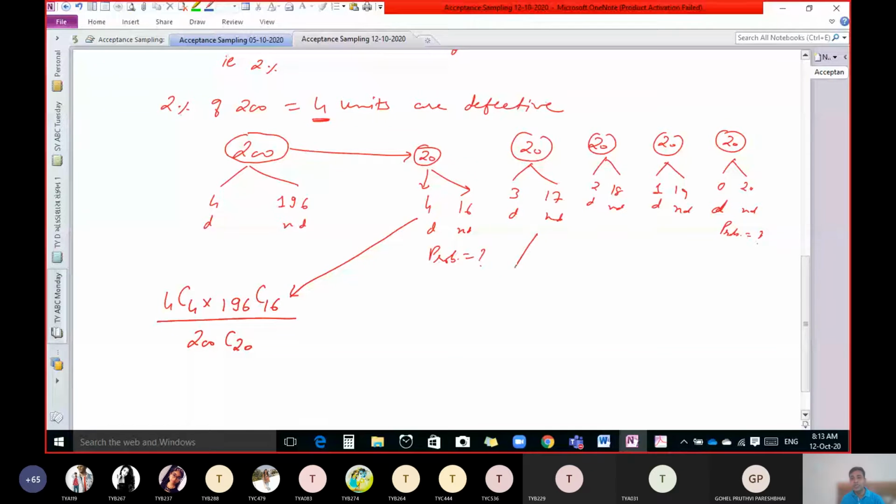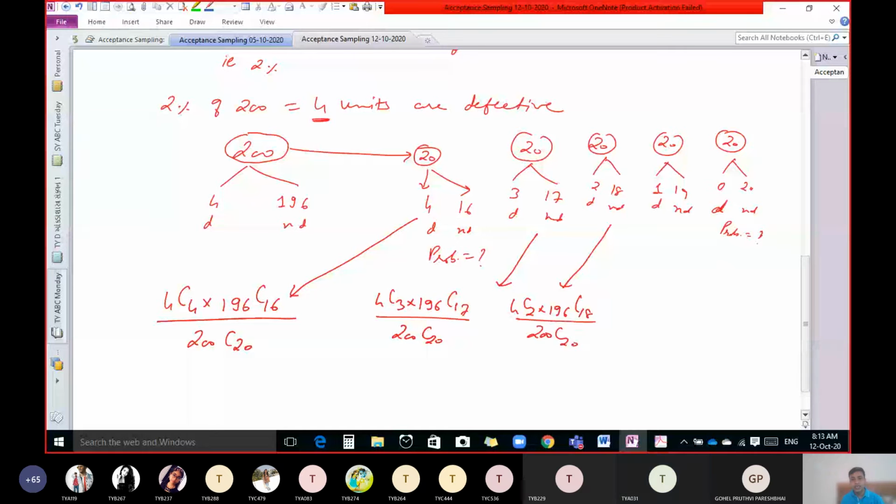Okay, now tell me the answer for this. 4C3 into 196C17 upon 200C20. Perfect. What is the answer of this? 4C2 into 196C18 upon 200C20.